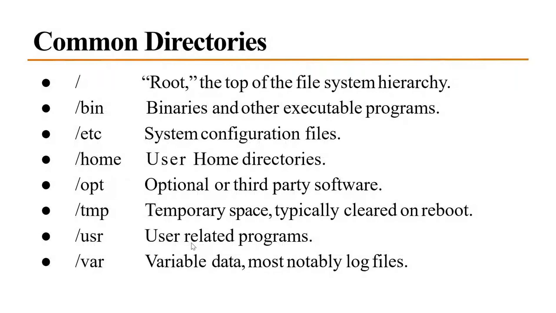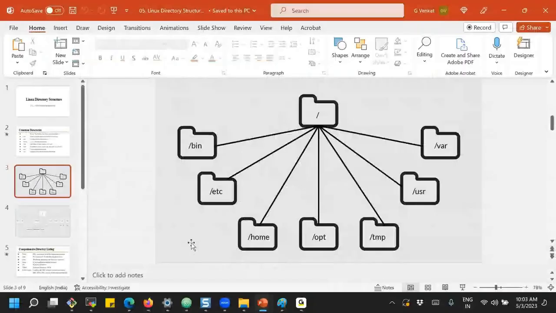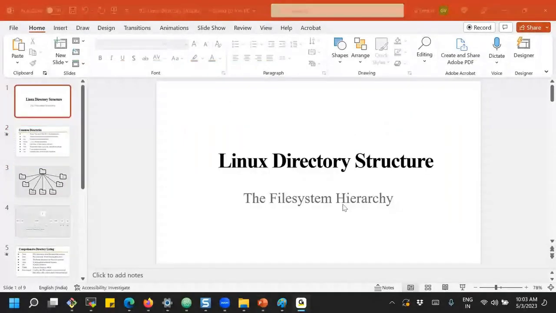Can you quickly tell us in which directory we will have all the binaries? That is /bin, not .bin, the /bin folder. Okay, good.